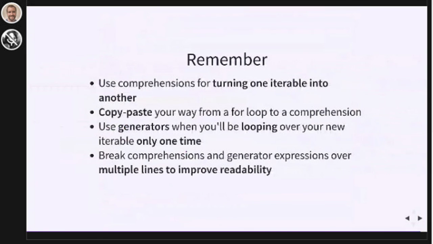I want you to remember that you can use list comprehensions for turning one iterable into a new list. You can use set and dictionary comprehensions for turning an old iterable into a new set or a new dictionary. You can copy-paste your way from a for loop to a comprehension. And if you ever find yourself making a new list just to loop over it once, consider using a generator expression instead of a list comprehension. Also remember that you can break up your comprehensions and your generator expressions over multiple lines to improve the readability of your code.